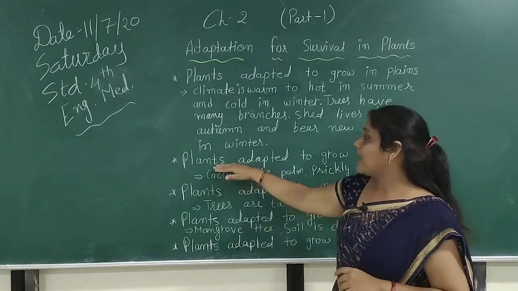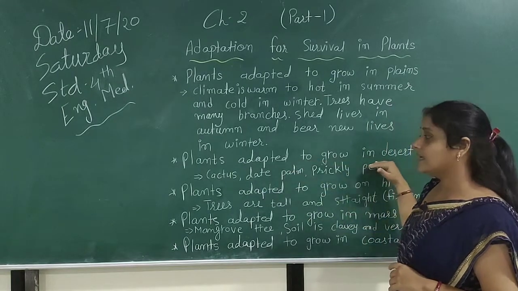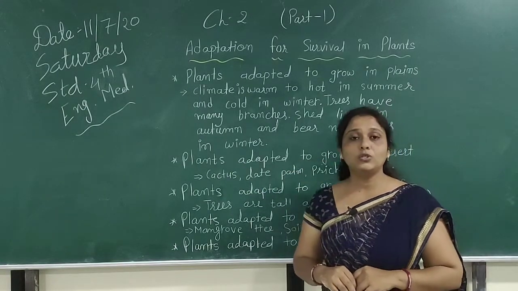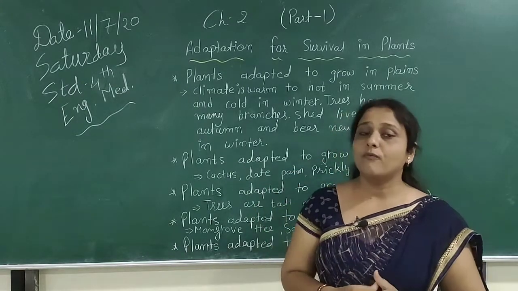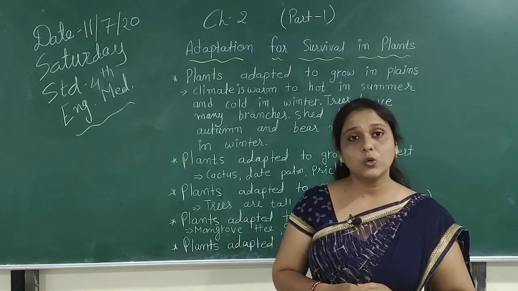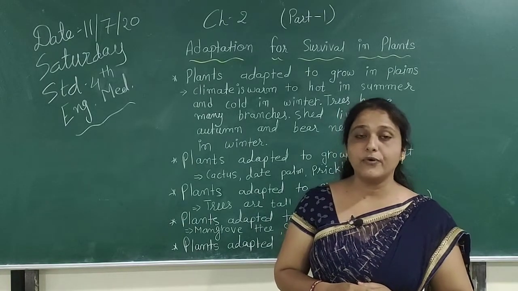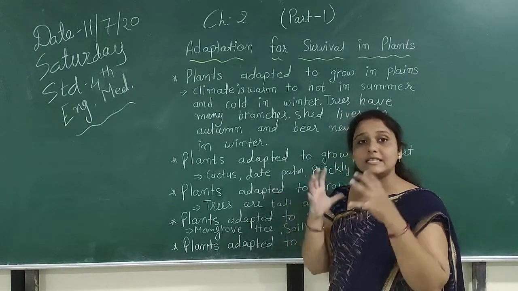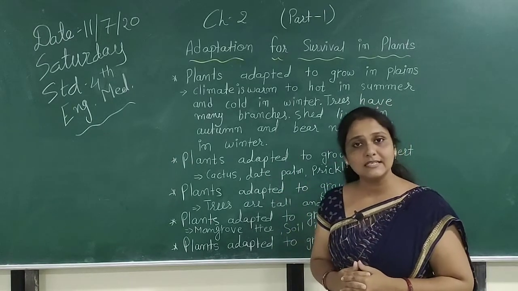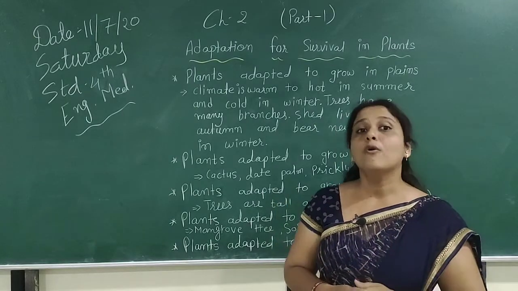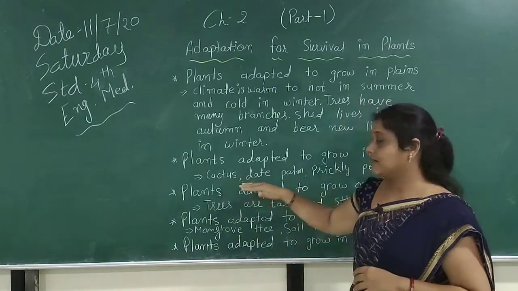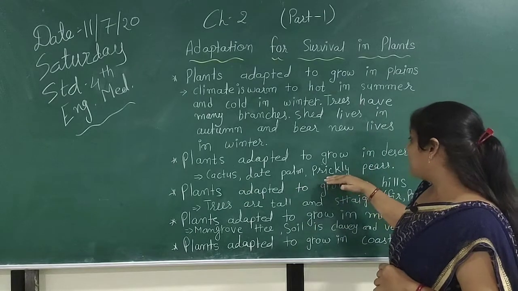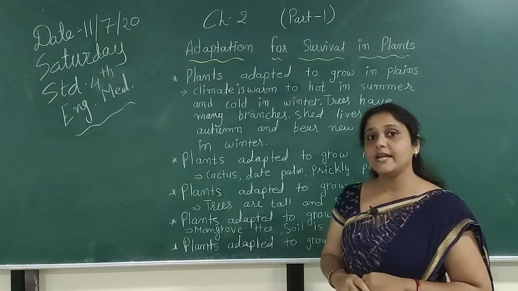Then after, plants adapted to grow in desert. In desert, we all know that there is a very small amount of water. The plants which grow there do not have enough leaves for doing the photosynthesis process. Because of this reason, the stem of these plants does photosynthesis and gets their food. For example, cactus, date palm and prickly pears grow in deserts.